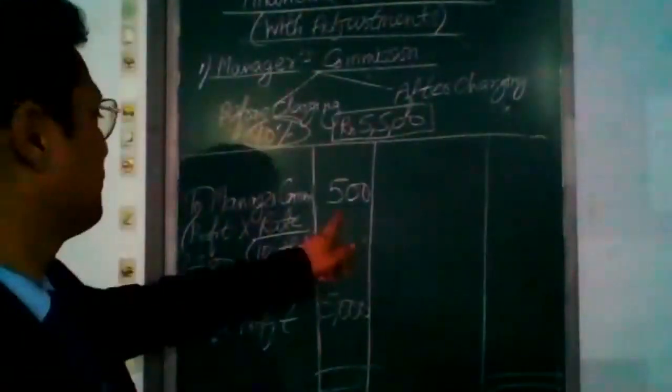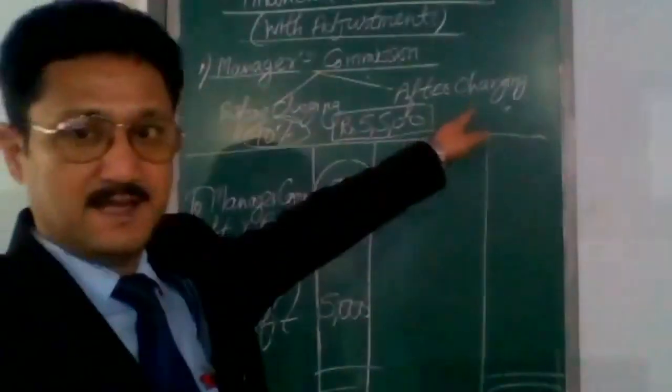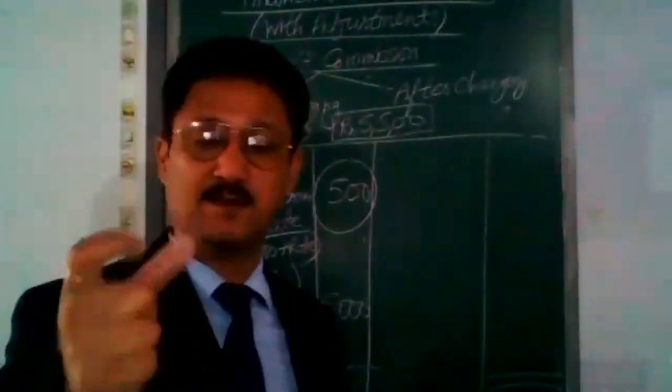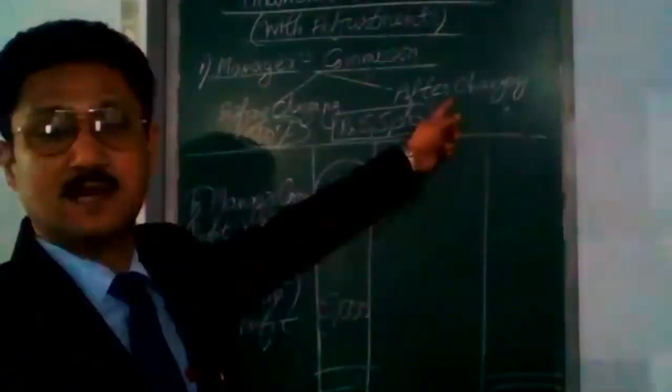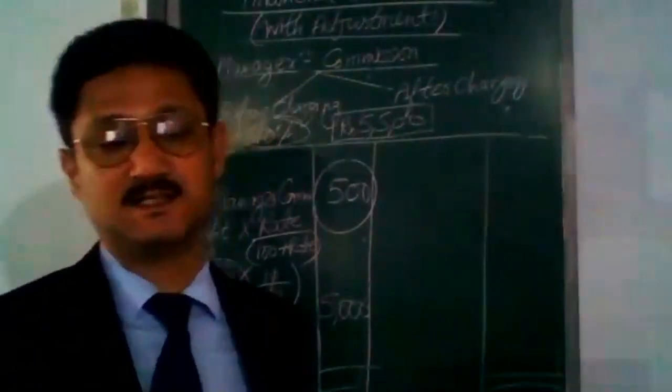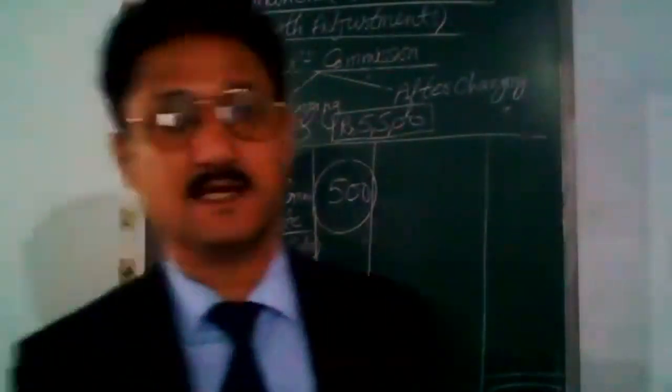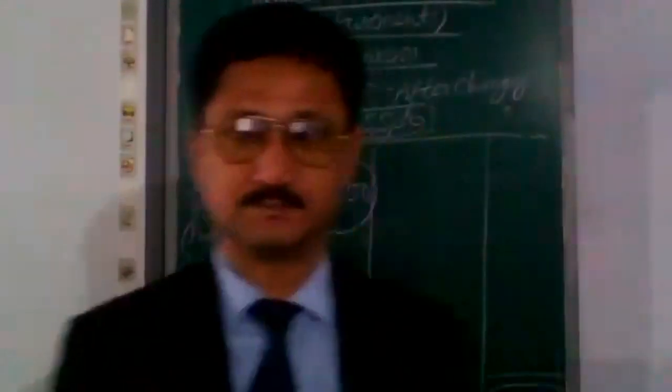So you see, the manager will get a lesser amount as commission if the second method is used by the firm or the organization.